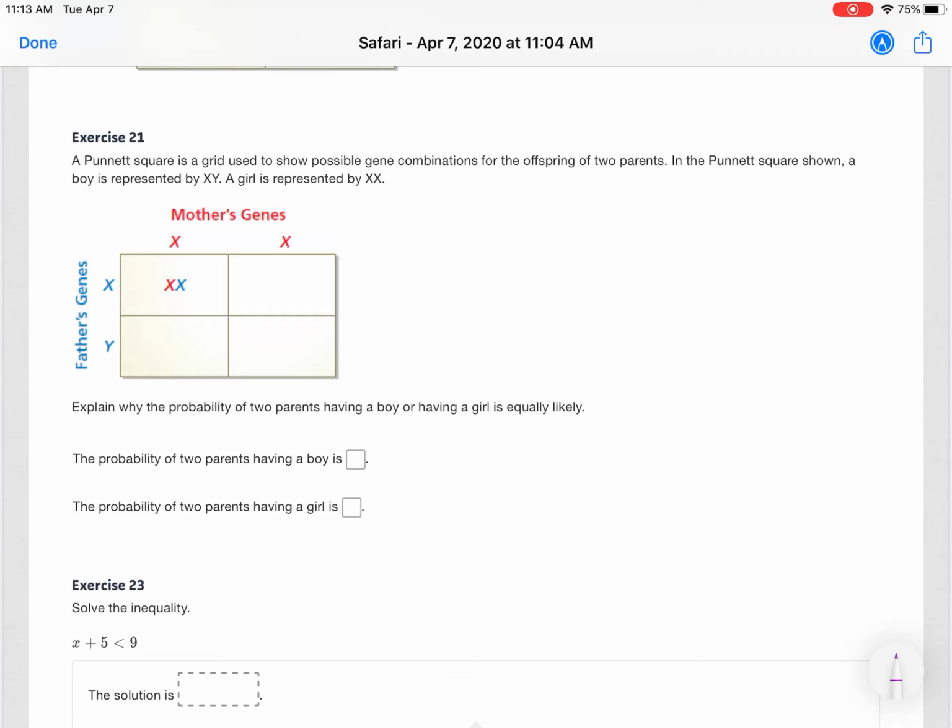Explain why the probability of 2 parents having a boy or having a girl is equally likely. So what's the probability out of 4? And then you have to simplify for each one of these. And then that goes in here.